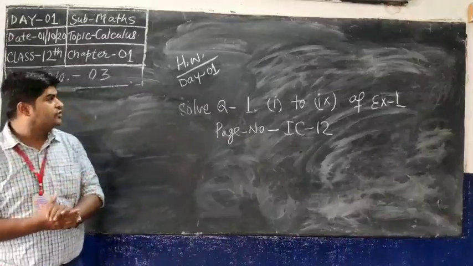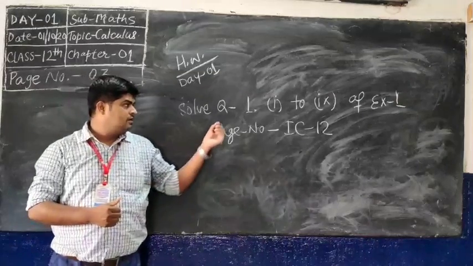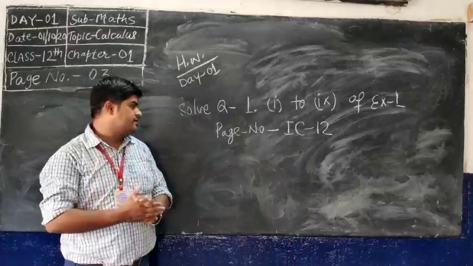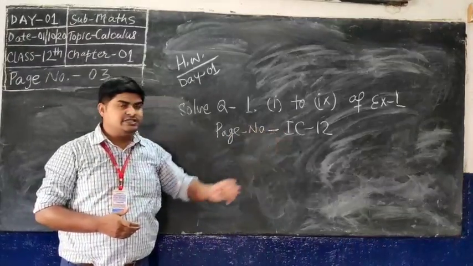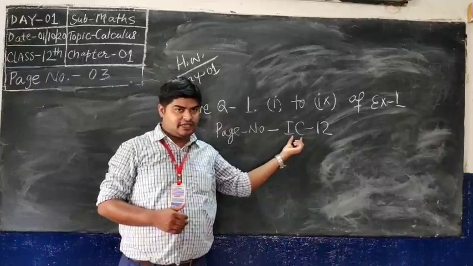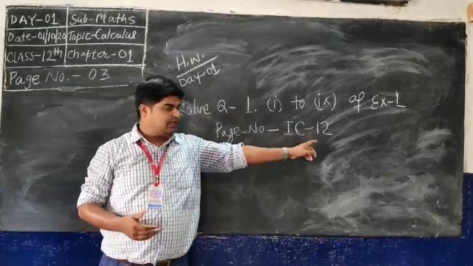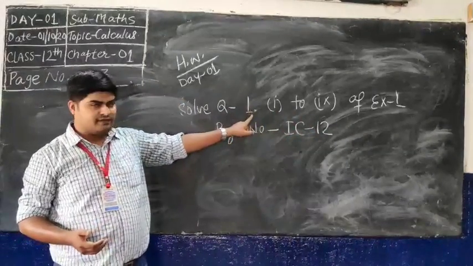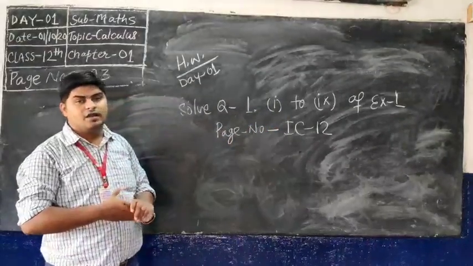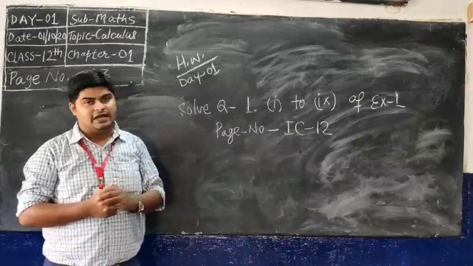Students, now it's time for your homework for day 1. You will solve question 1, parts 1 to 9, of exercise 1, page number IC 12. IC is integral calculus. Okay, integral calculus. That means you will open page number IC 12 and you will solve question number 1. In that question there are 9 sub questions. Okay, so you will solve all 9 questions. Okay, if you have any confusion then you will ask in the next video.